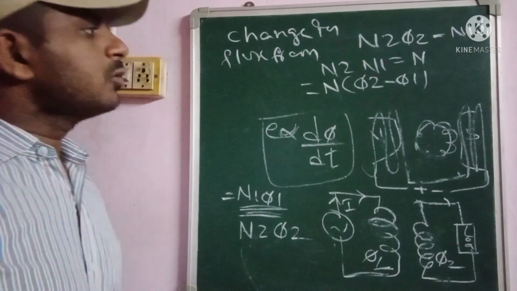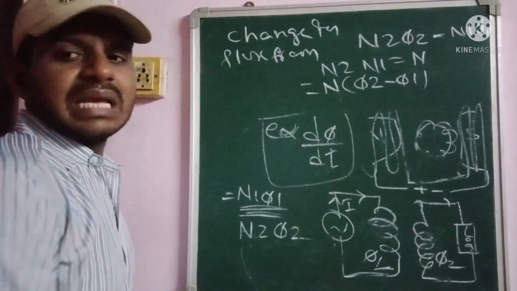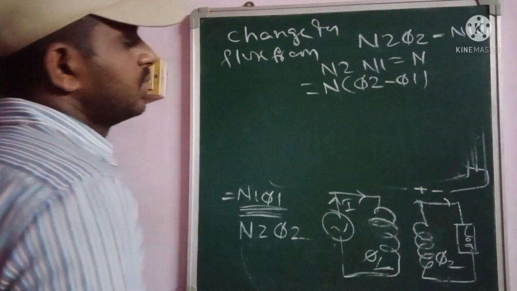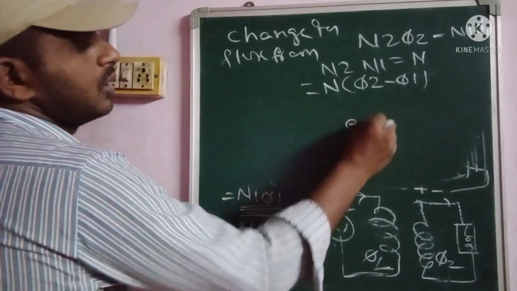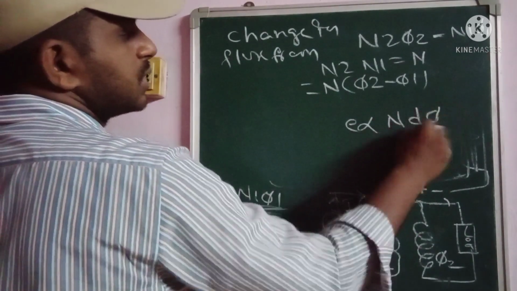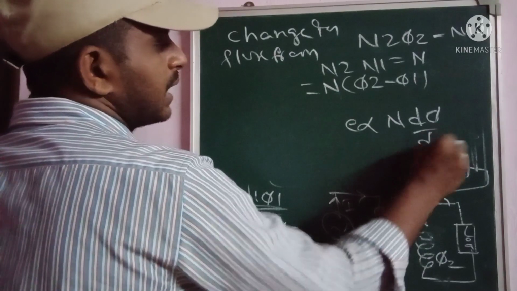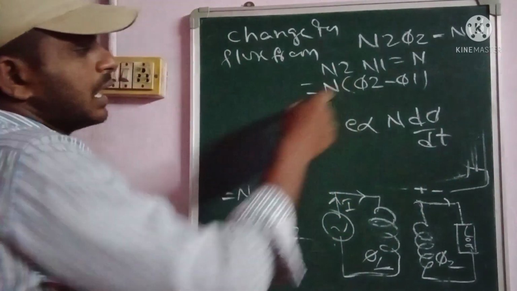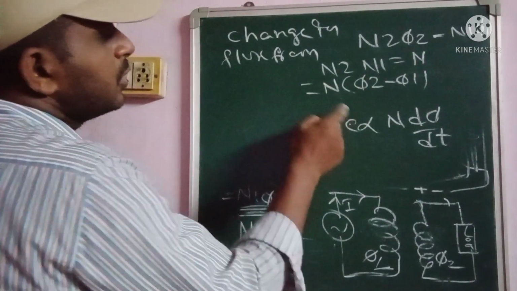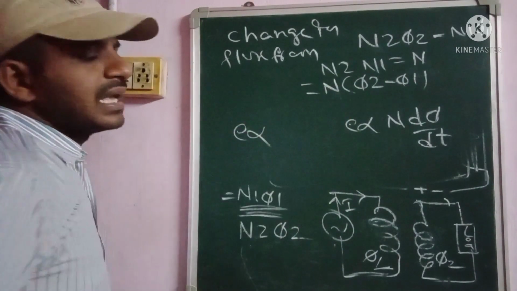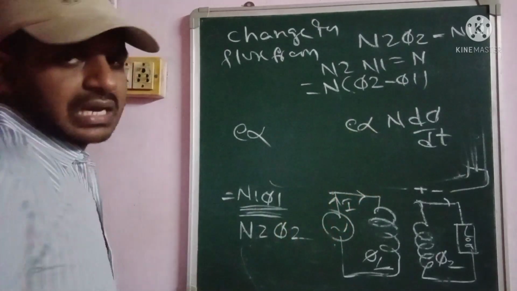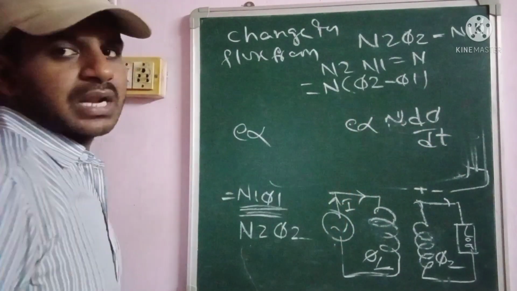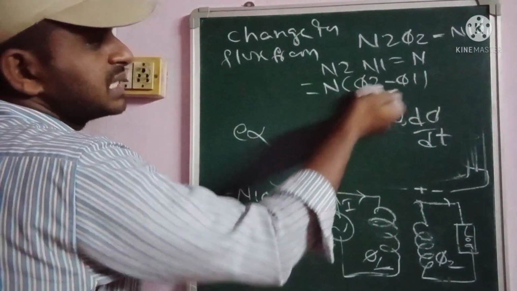Okay, and we already know the EMF equation from Faraday's law: E is directly proportional to N into d phi by dt, according to Faraday's second law. So the total induced EMF is directly proportional to the change in flux linkages with respect to time.